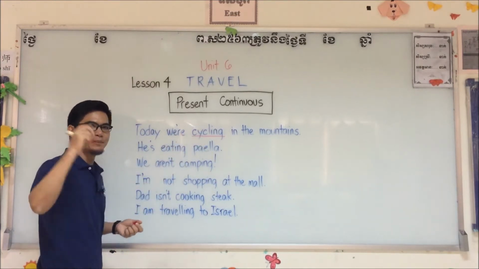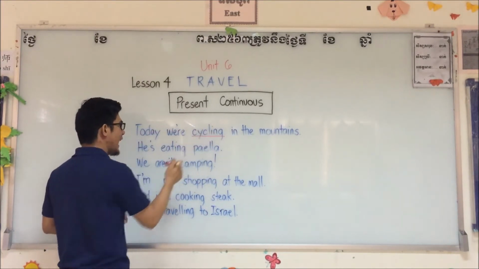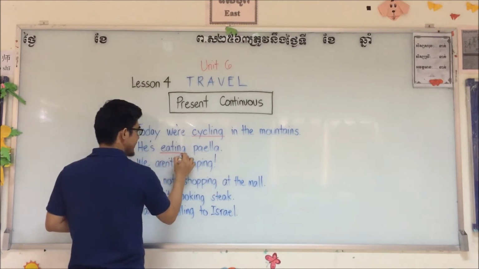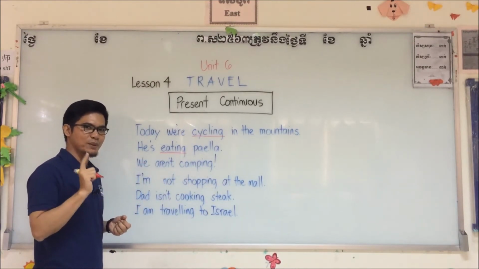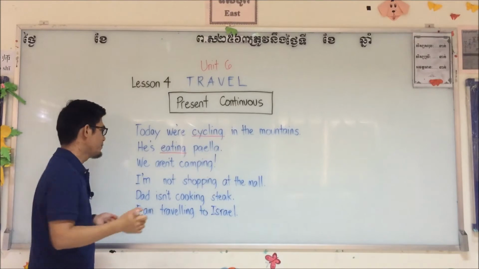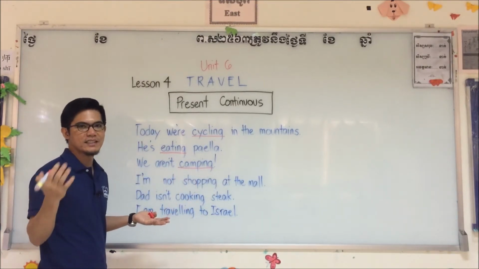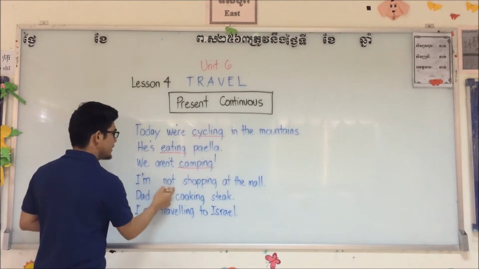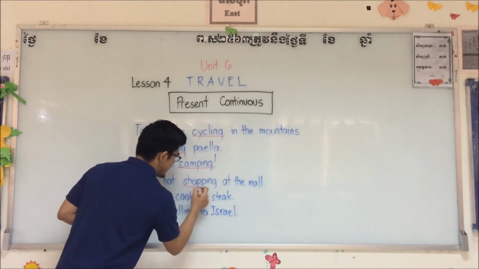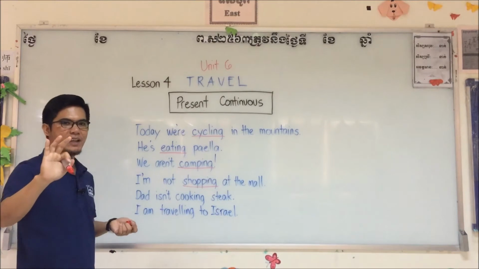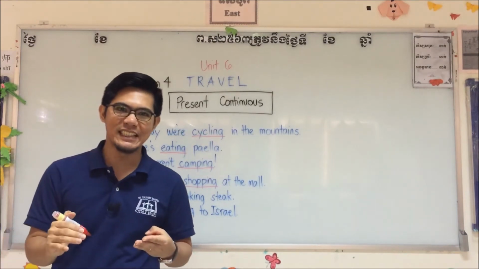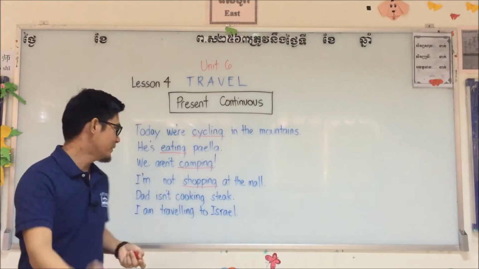This is rule number 2. We remove the E and then add ing. Eating. Rule number 1, we just put ing. Camping. So rule number 1, just put ing. I'm not shopping. This is rule number 3. Double the consonant and then add ing. That's shopping.